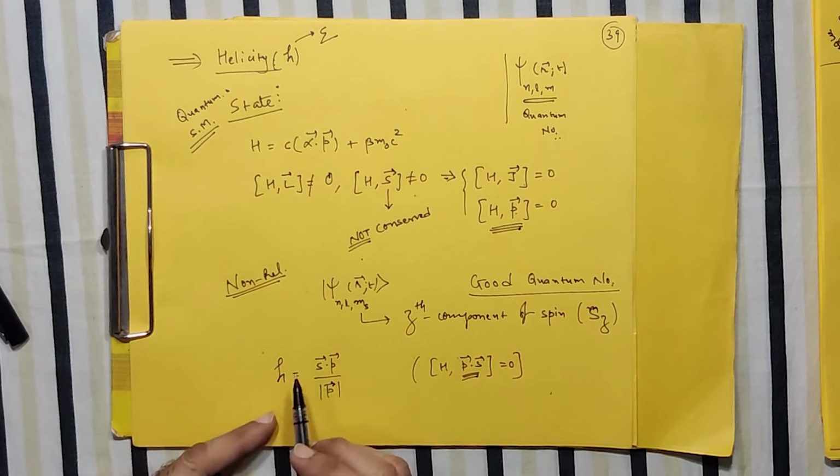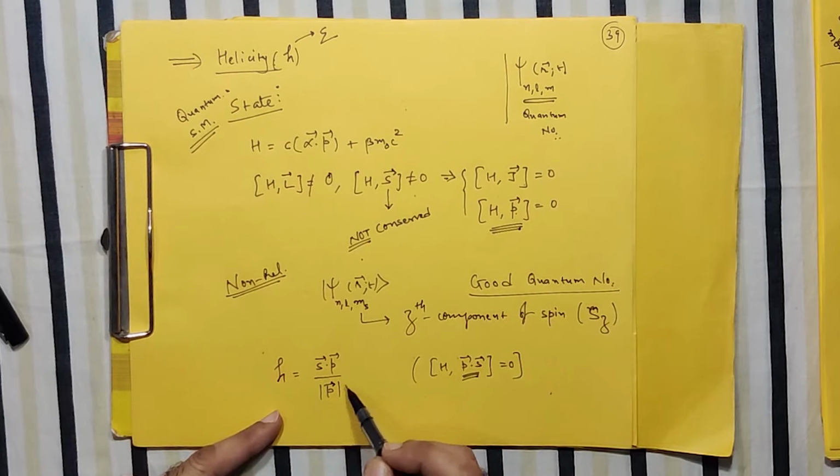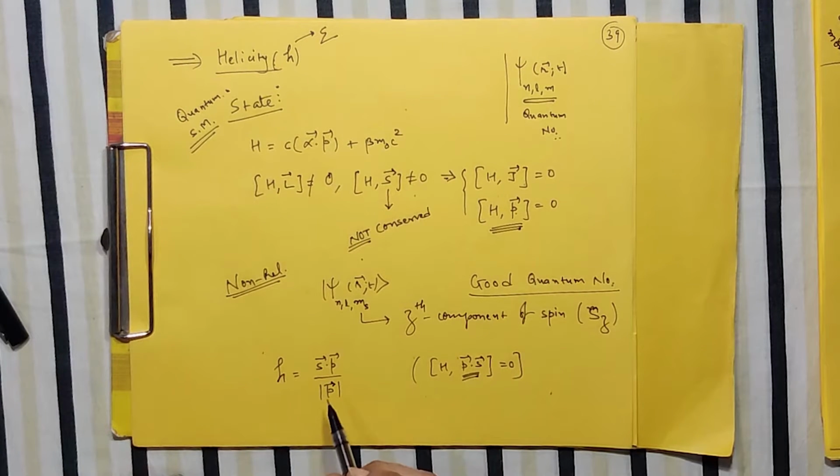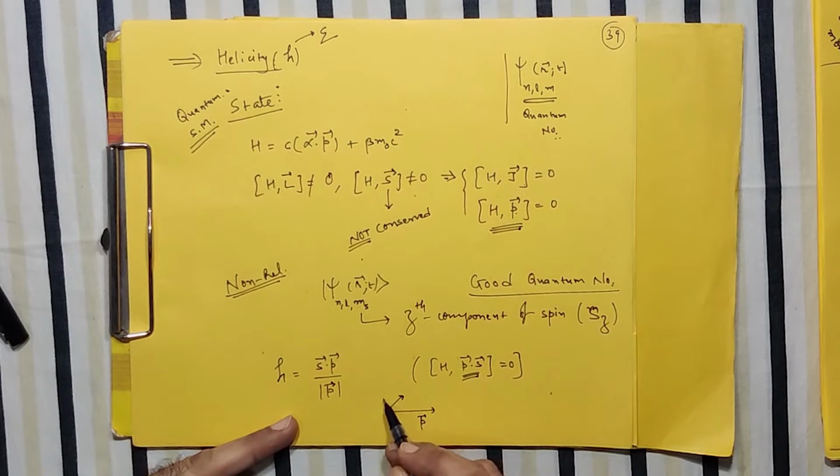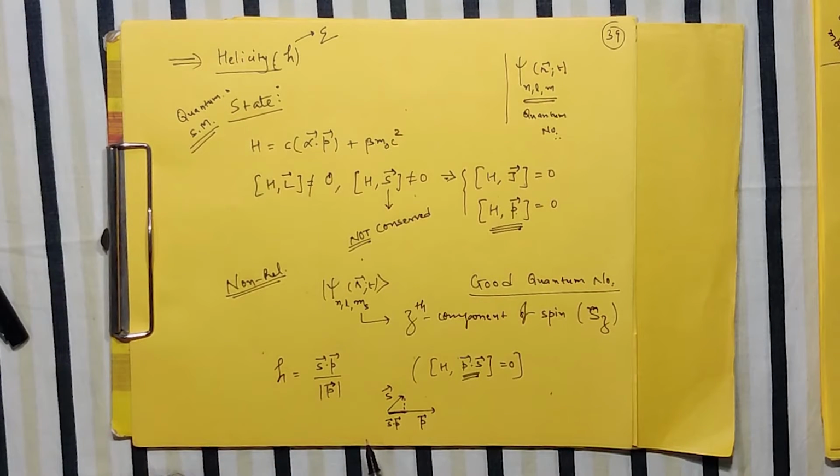This small h, the helicity operator, which is basically the normalized one because we are dividing by P, indicates the projection of S along P. It's a dot product. So something like, if this is P and this is your S, then this part is your S dot P. So the projection of S along the linear momentum we define as the helicity, and this can be used to label the state of a relativistic quantum mechanical system.